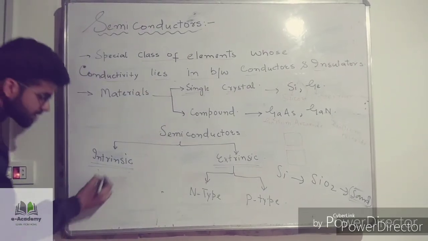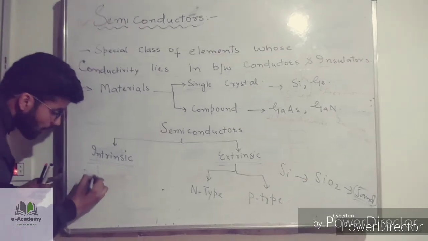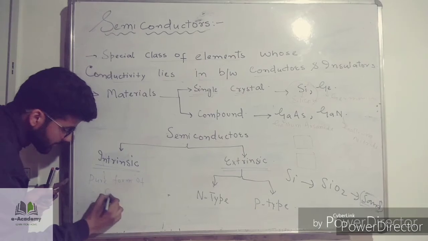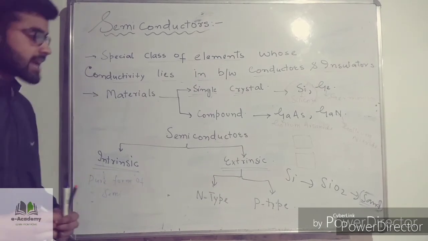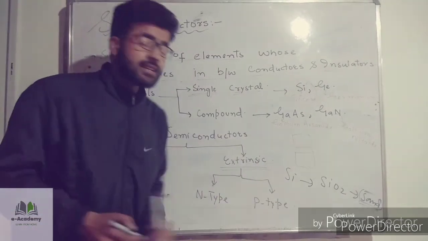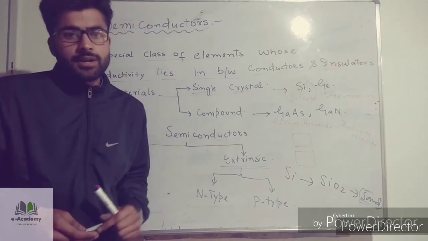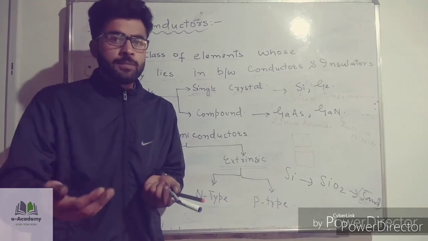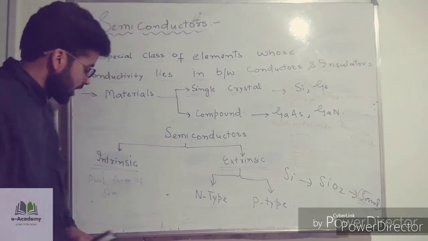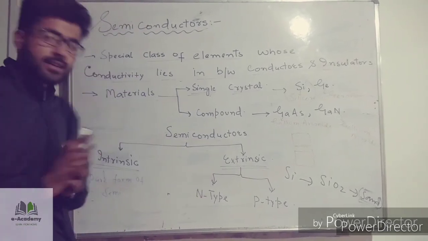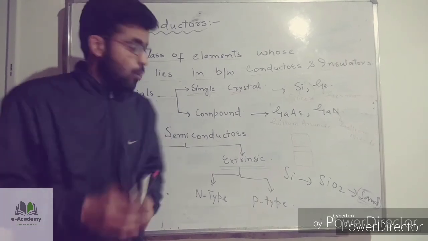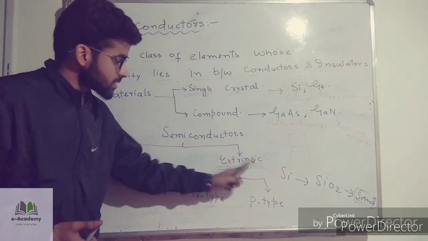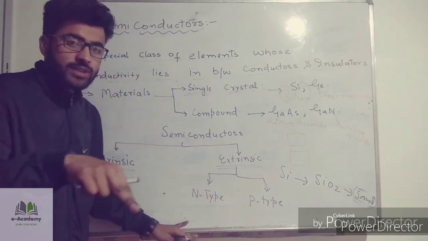An intrinsic semiconductor is a pure form of semiconductor, and an extrinsic semiconductor is basically the doped form of semiconductor. Now, what is the doped form of semiconductor? In the coming lecture, inshallah, we will study intrinsic semiconductors in detail. We will study extrinsic semiconductors in detail, and these extrinsic semiconductors are classified into two further types.